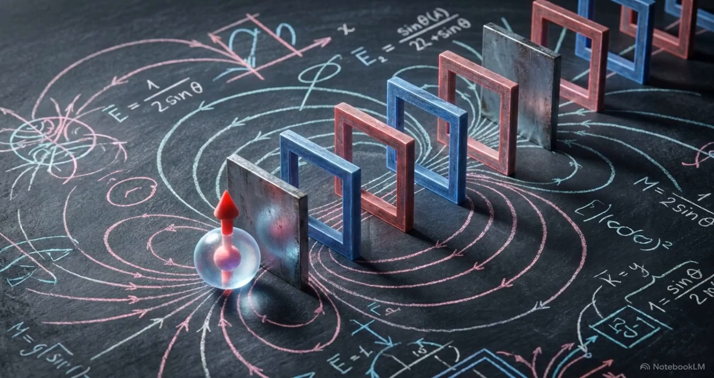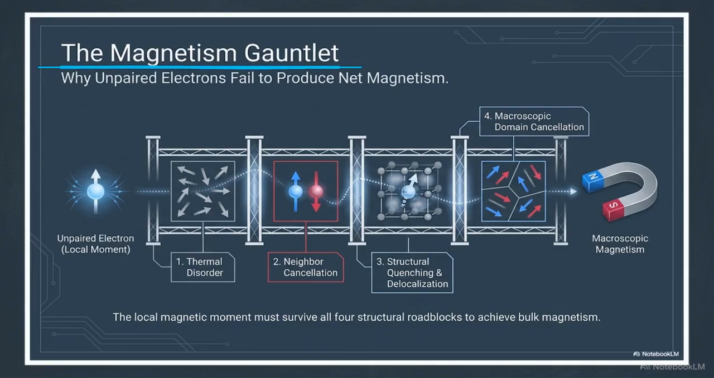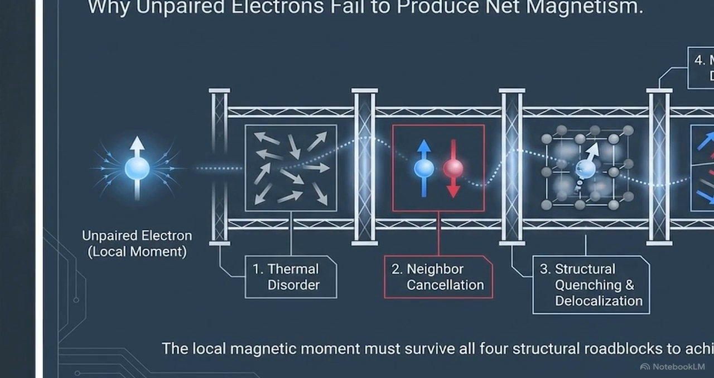For a microscopic moment to become a macroscopic magnet, it must survive a multi-step quantum survival course. This is the magnetism gauntlet. It represents the 4 structural roadblocks that prevent most elements from exhibiting a net magnetic field. Roadblock 1 is thermal disorder. At finite temperatures, ambient heat acts as a disruptive force, tending to randomly spin and scramble electron alignments.